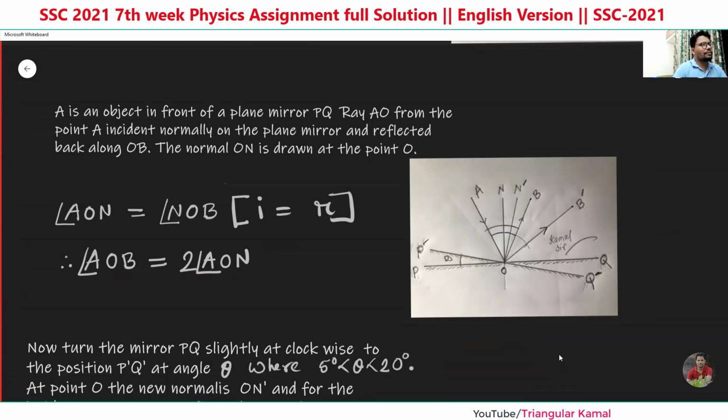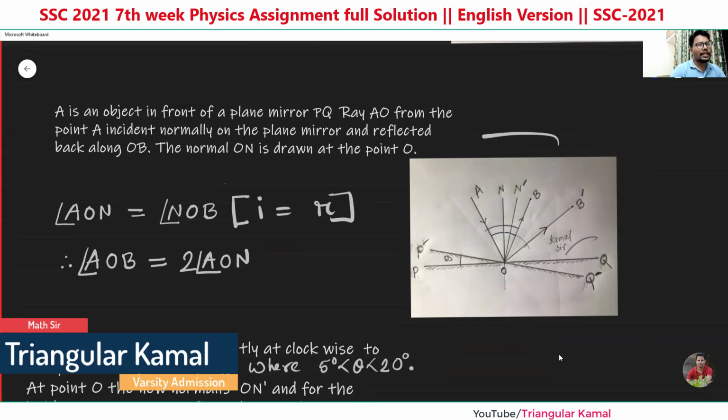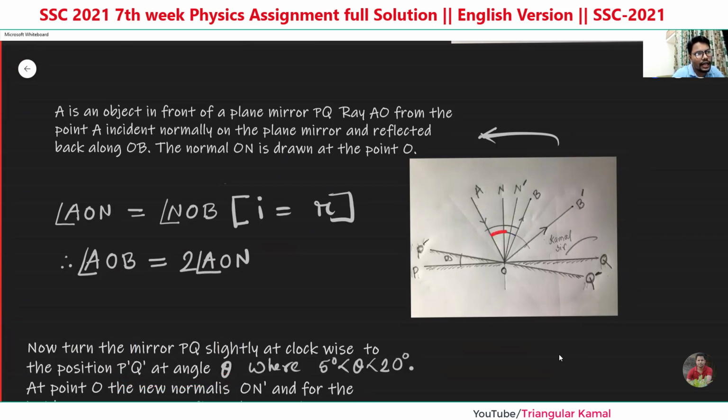A is an object in front of the plane mirror PQ, and ray AO from point A is incident normally on the plane mirror and reflected back as OB, and normal ON is drawn at point O. That is the introduction of the figure. Here, using color, we can show this is i and this is r, i equals r, incident angle and reflected angle. So this whole angle will be 2 times the reflected angle or the incident angle. Yes, you can write here.